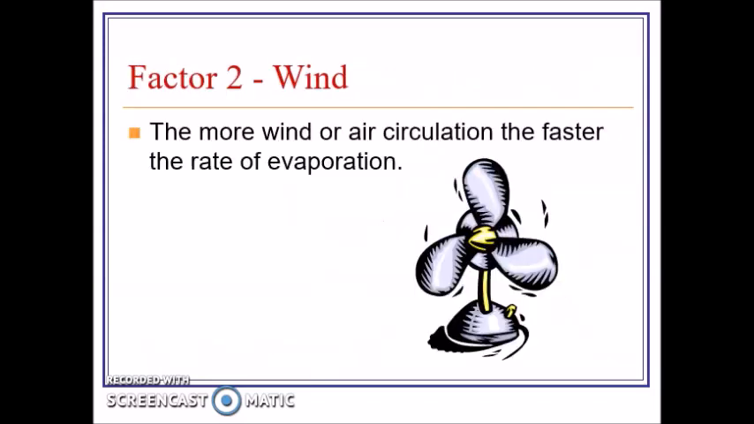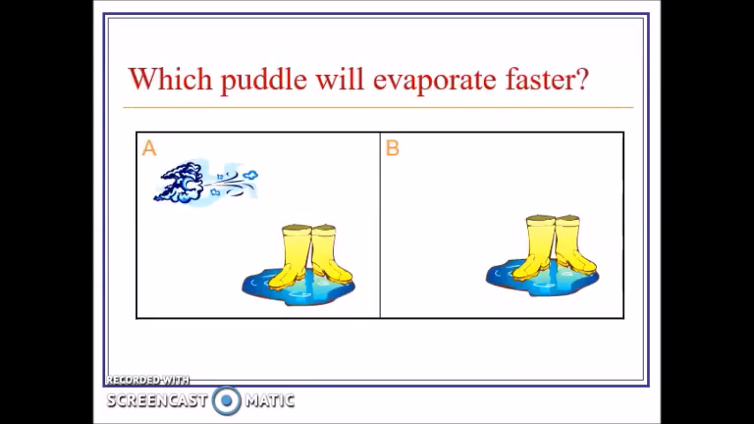The more wind or air circulation, the faster the rate of evaporation. So which puddle would evaporate faster? The one with wind blowing on it or the one with no wind? If you said the one with wind blowing on it, you would be correct.